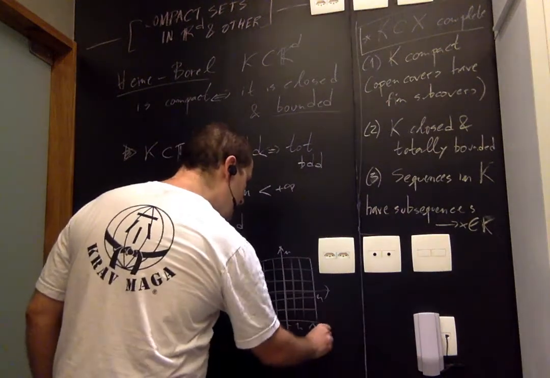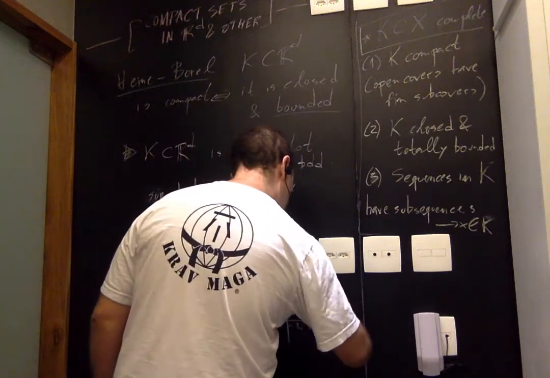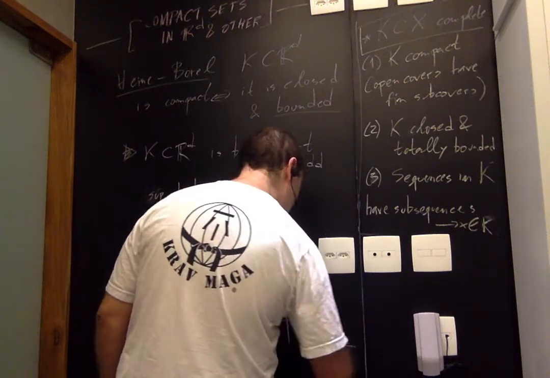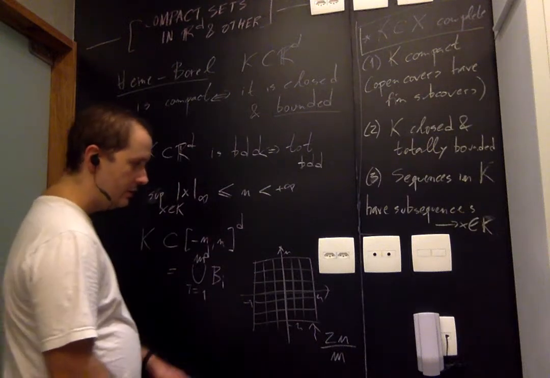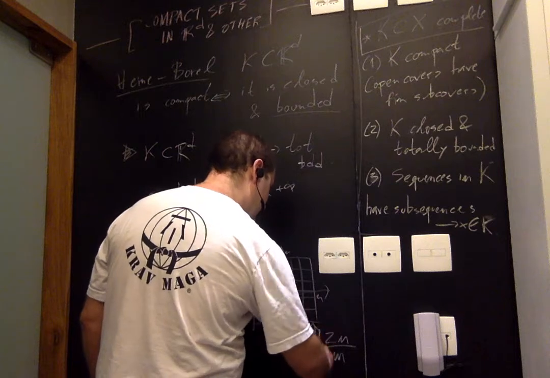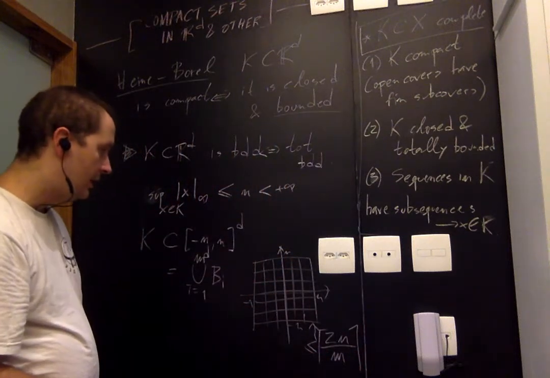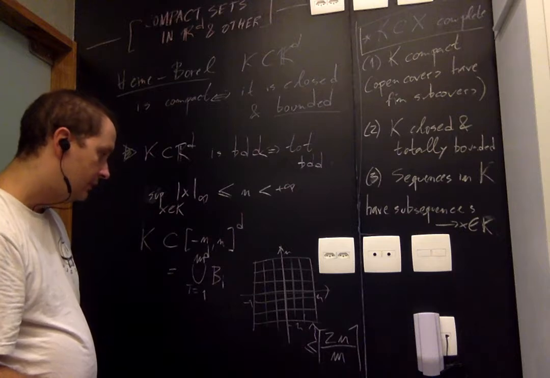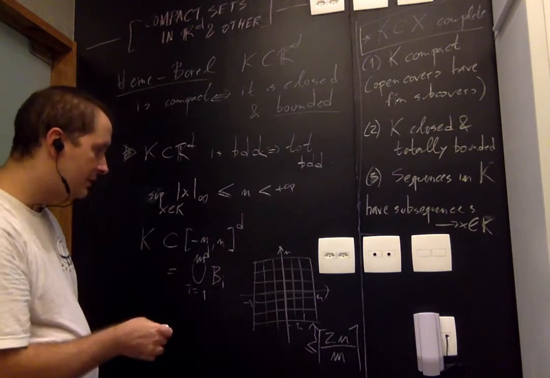So the length of one interval is going to be something like 2n divided by m, and maybe I have to round up a little bit. I have to make this a little bit larger.